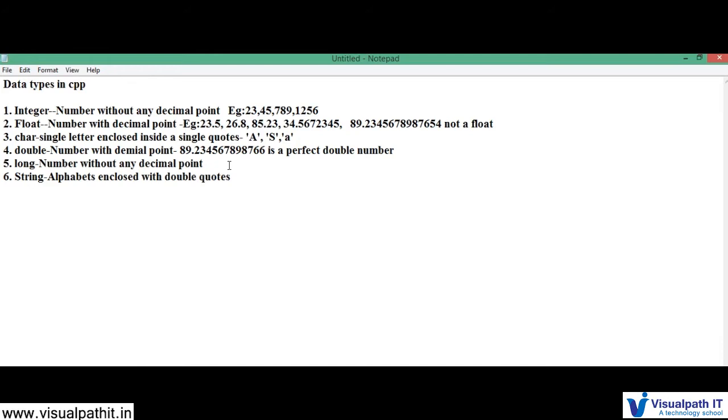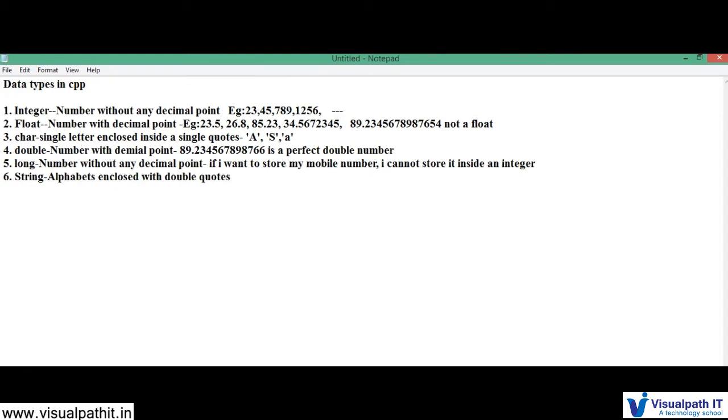If you see, long is also without a decimal point and integer is also without decimal point. So why and how? It is the same way. For example, if I want to store my mobile number, I cannot store it inside an integer. The integer is represented using int.